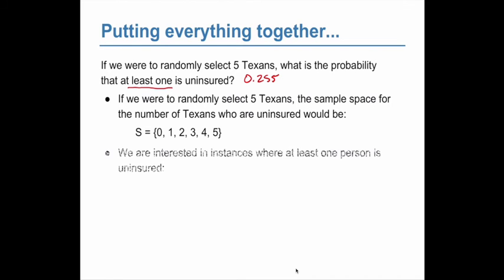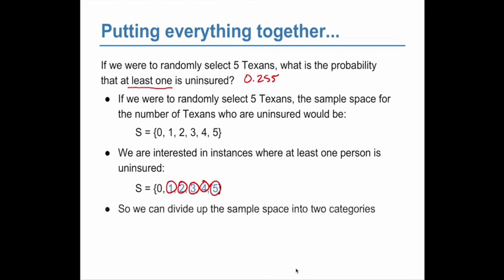And we want the instances where at least one person is uninsured, which is 1, 2, 3, 4, 5. Now we could calculate these probabilities individually. When we talk about binomial distributions, that's something you can do. We can calculate the probability that exactly 1 out of 5 Texans is uninsured, and exactly 2 out of 5, and exactly 3 out of 5, and exactly 4 out of 5, and exactly 5 out of 5. But that's a lot of work. That's so much work.